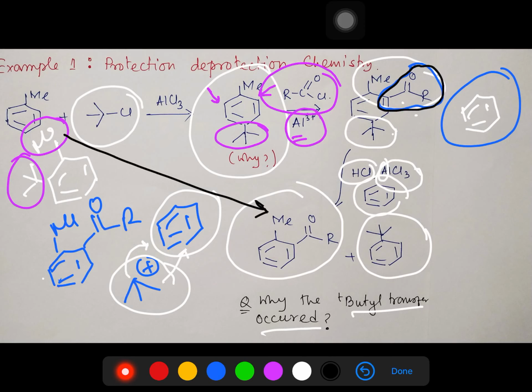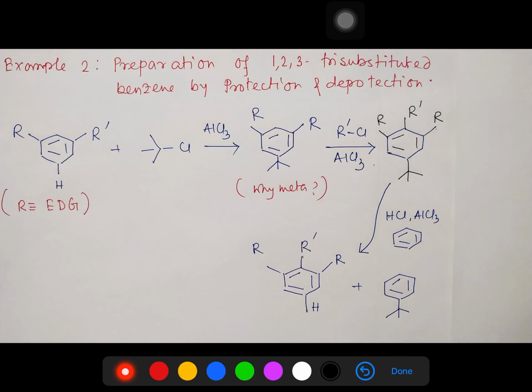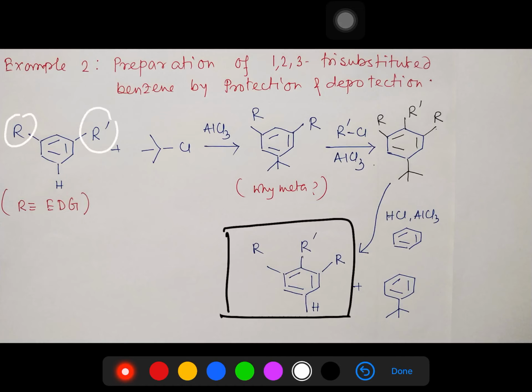Now let's discuss another example, the preparation of this 1,2,3 tri-substituted benzene. How can we do this? I'll go a little faster now. See, similarly, if you start with this 1,3, how can you get it? By Friedel-Crafts alkylation, you can get the meta substitution. Second, if you react this with AlCl3, what will we get? We will get this substitution.